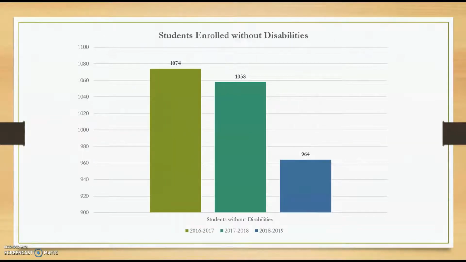In 2016 to 2017, the number of students enrolled without disabilities was 1,074 students, then 1,058 students in 2017 to 2018, then finally 964 students in 2018 to 2019. This drop is reflective of the overall drop in student enrollment at McClure over the 3-year period.